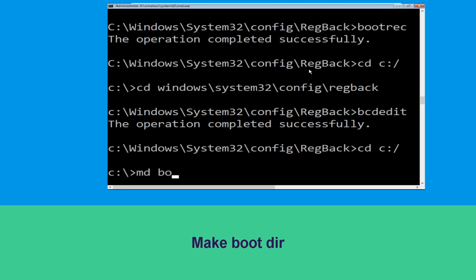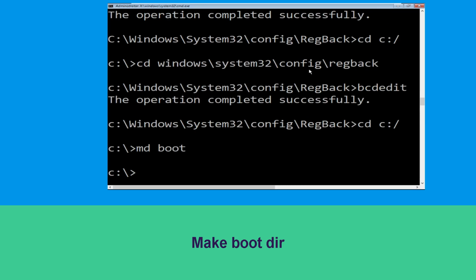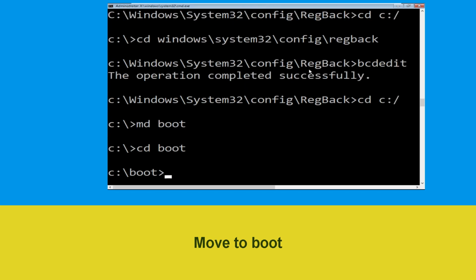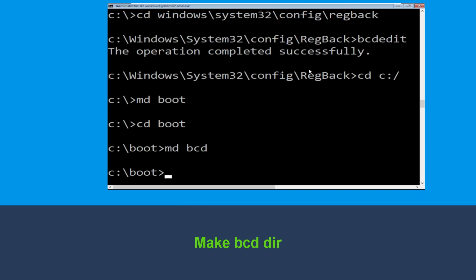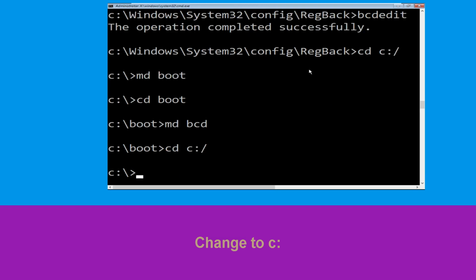Now execute this command. Type md boot and simply hit enter to execute this command. Type cd boot and hit enter. Now type md bcd and simply hit enter. Type cd c:\ and hit enter.